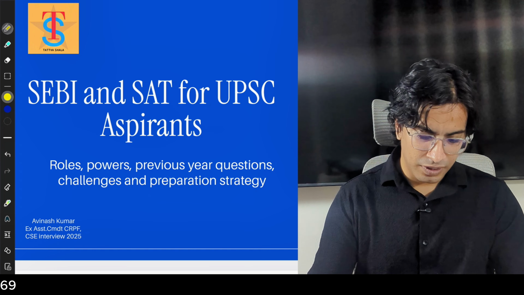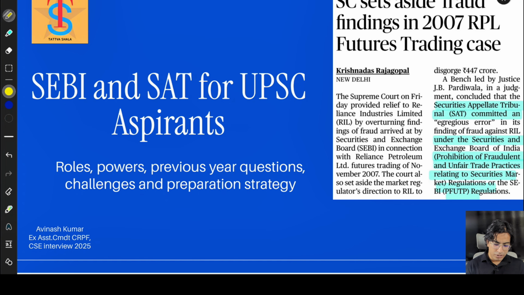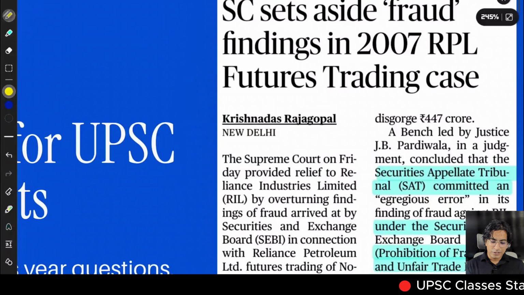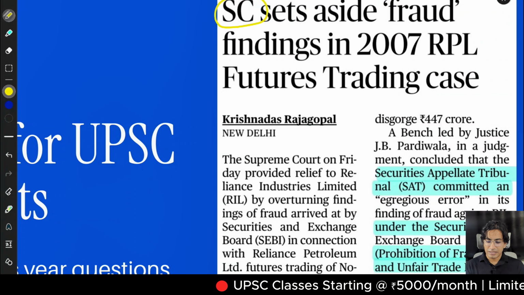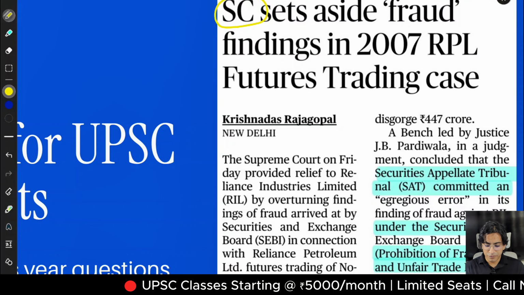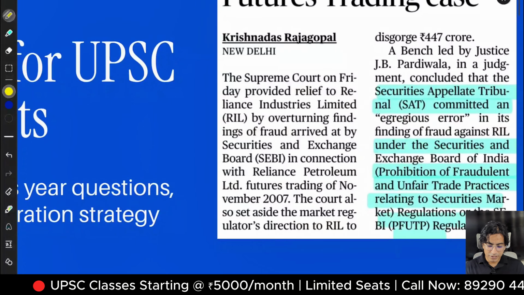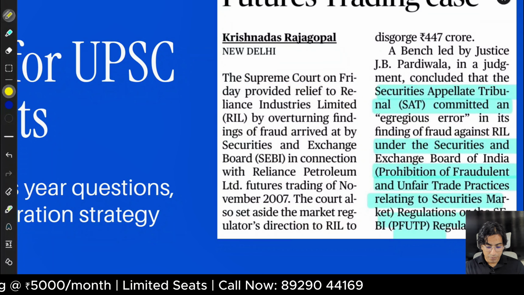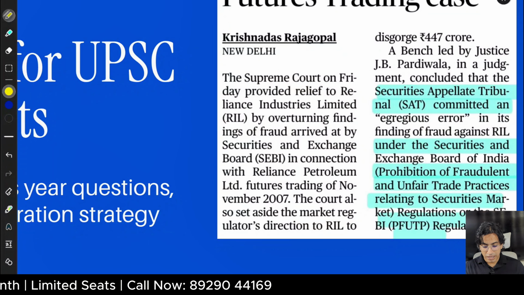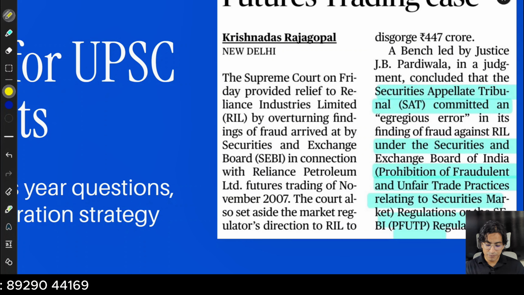Let's begin. Before we start, today's topic, as I've told you, is SEBI and SAT. Let's first read the newspaper cutting. Here it talks about the Supreme Court. First thing, Supreme Court set aside fraud finding in 2007 RPL futures trading case. The Supreme Court on Friday provided relief to Reliance Industries Limited by overturning findings of fraud arrived at by Securities and Exchange Board in connection with Reliance Petroleum Limited futures trading in November 2007.